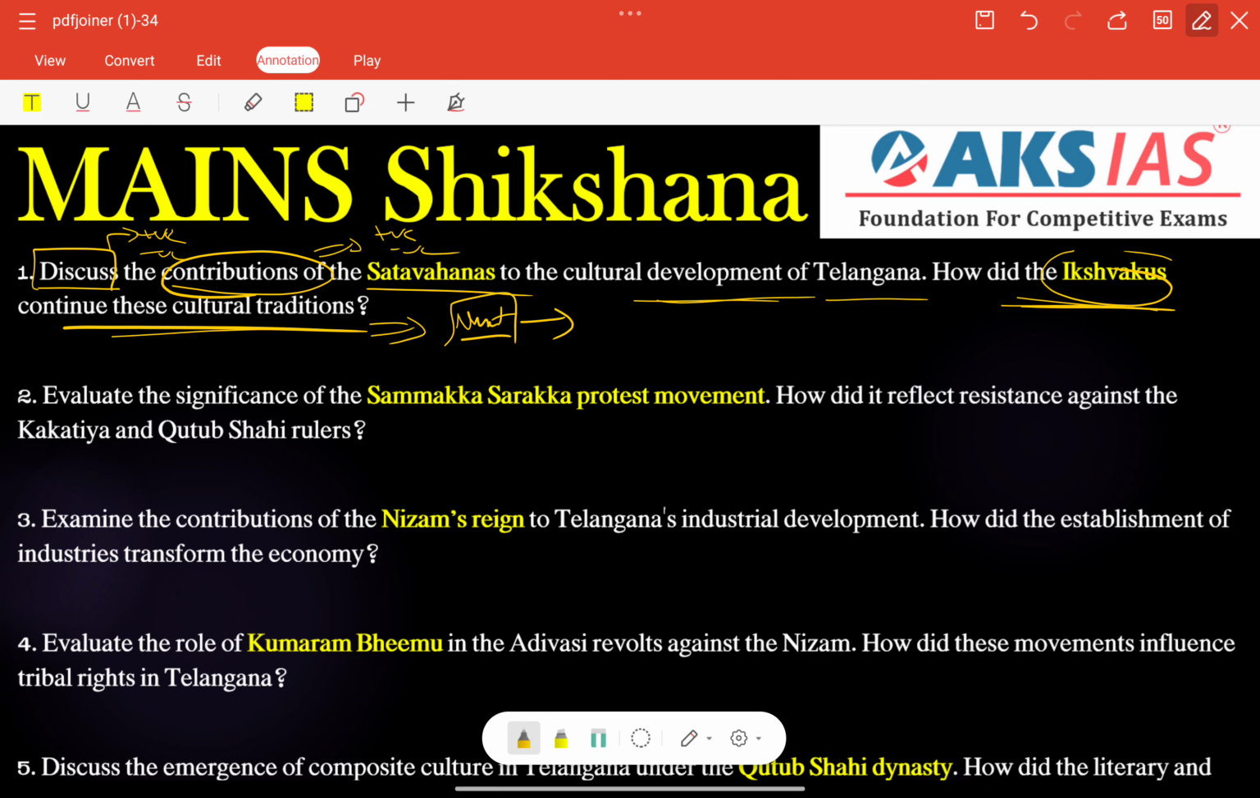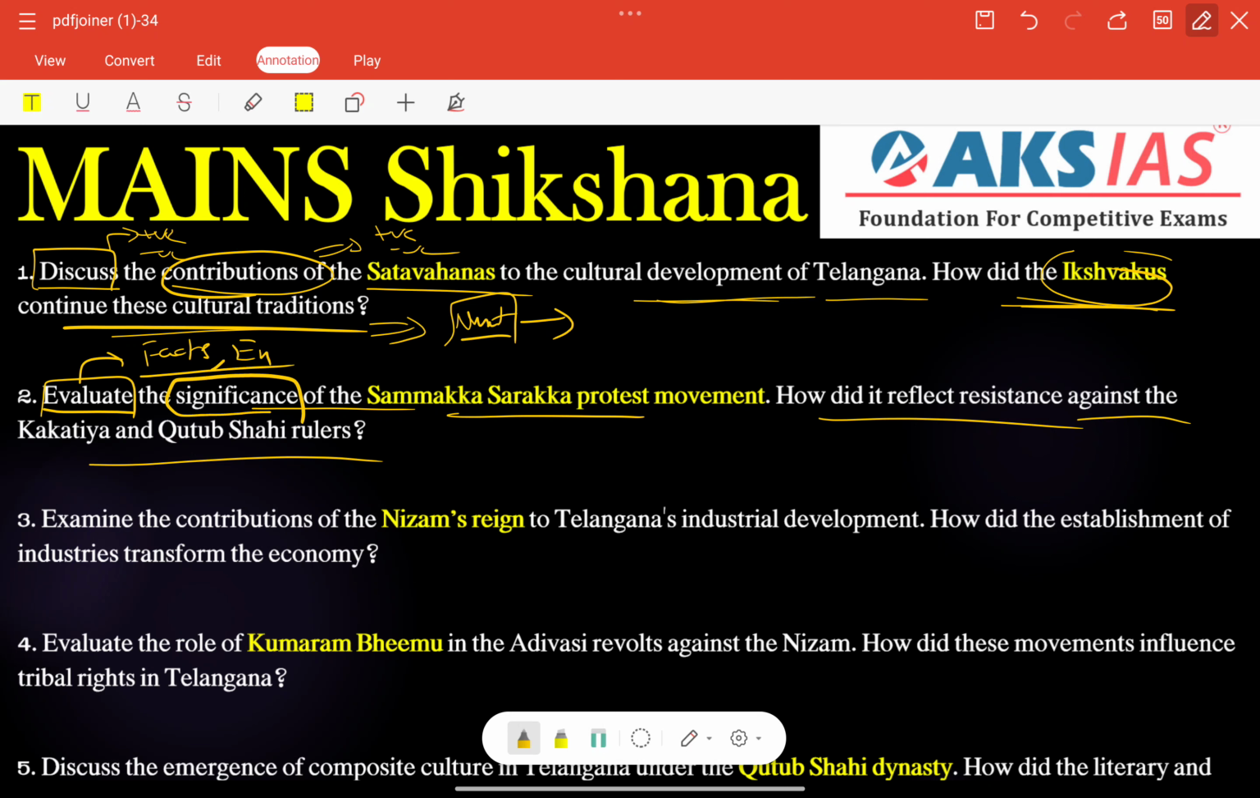So next, evaluate the significance of the Sammaka Saraka protest movement. How did it reflect resistance against the Kakatiya and Qutub Shahi rulers? Here we need to focus on our question tag, evaluate. Here we need to provide facts, examples, etc. Right? Here significance is the most important, first important keyword. Sammaka Saraka protest movement, right?